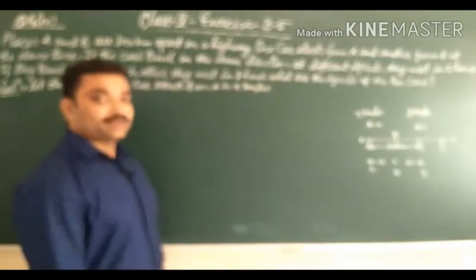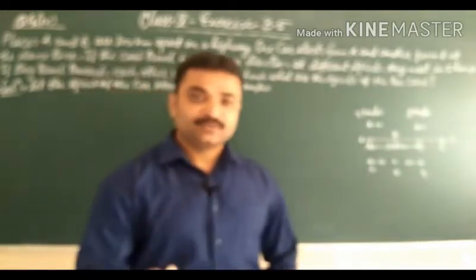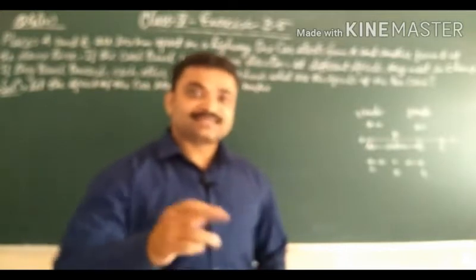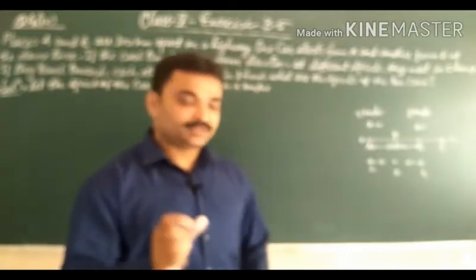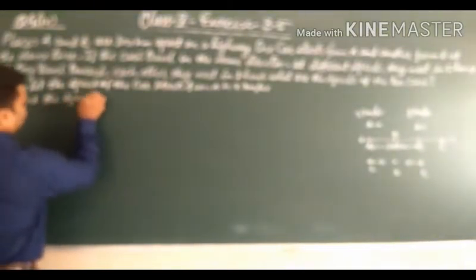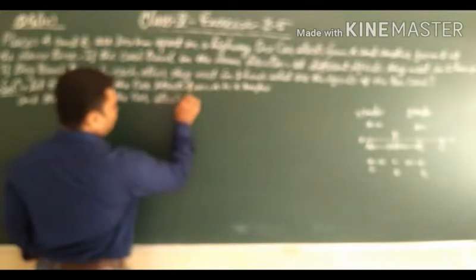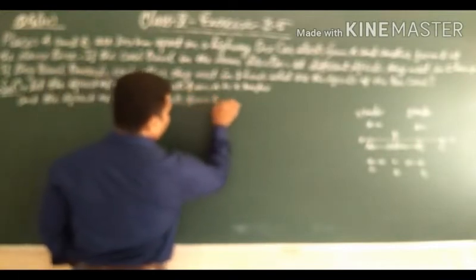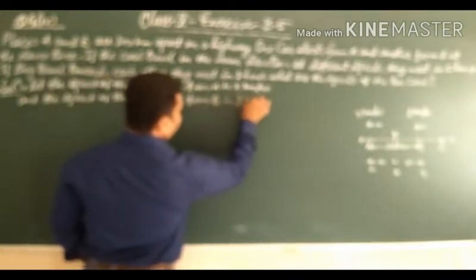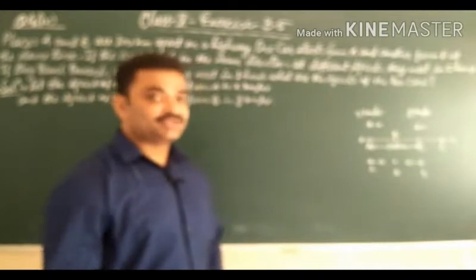X km per hour means in 1 hour the car travels x km distance. Clear? And the speed of the car that starts from B is y km per hour.